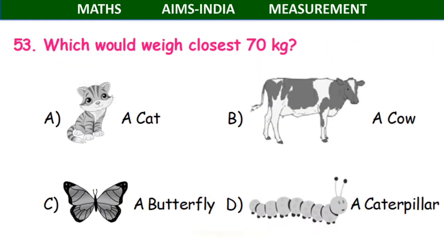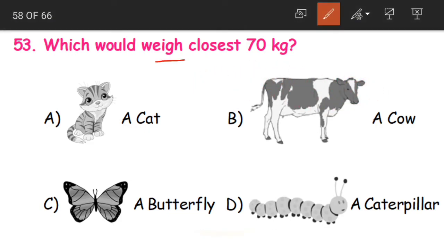Question number 53. Which would weigh closest to 70 kilograms? Again, they are asking us closest to 70 kilograms. The animal or the insect here may be more than 70 kgs or lesser than 70 kgs as well. But from the given 4 options, we have to choose the one that will be the closest to 70 kgs. If you look at the options, we have a cat, cow, butterfly and caterpillar.